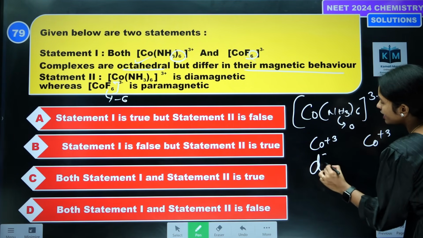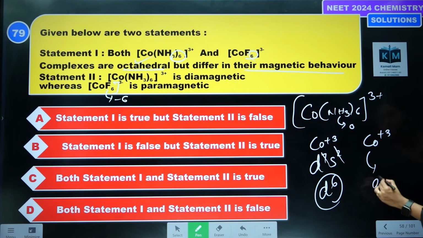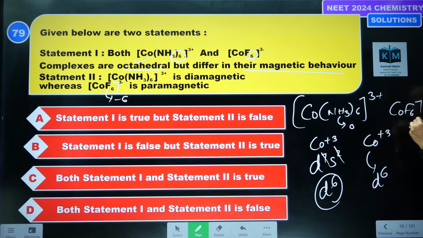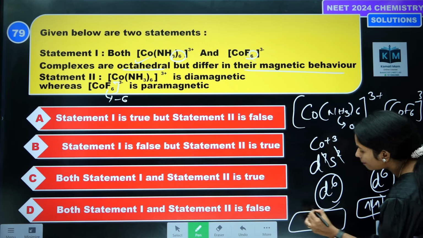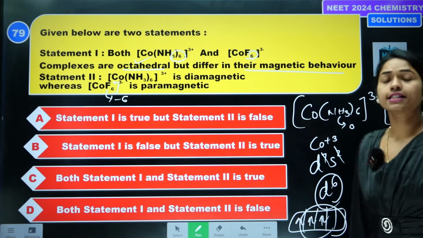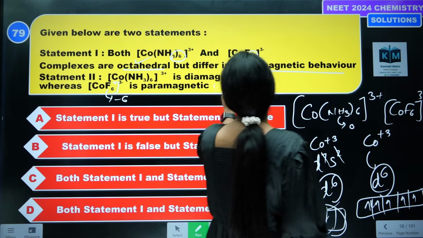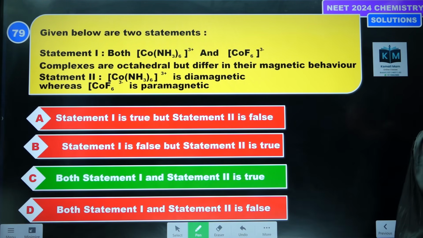Here d7s2 is the normal configuration, but in +3 state it is d6. Fluorine is a weak field ligand, so in [CoF6]3- there is no pairing, all will be present like this, 1 2 3 4 5 6 electrons. But in the other case completely pairing takes place and no unpaired electron will be present. That is the reason [Co(NH3)6]3+ is diamagnetic, whereas the other molecule is paramagnetic. Both are correct. Statement 1 and statement 2 are the correct answers.